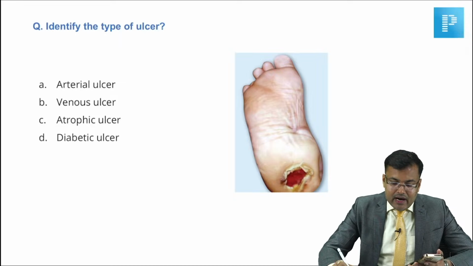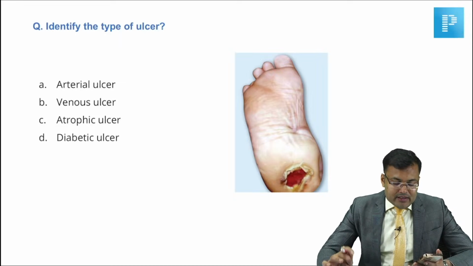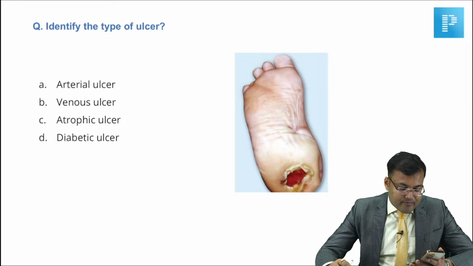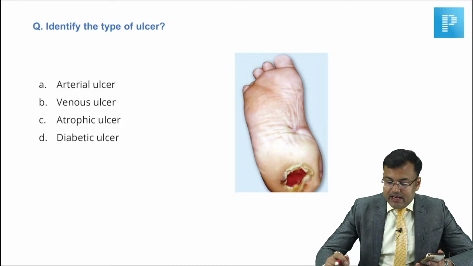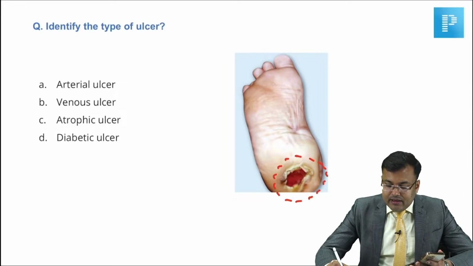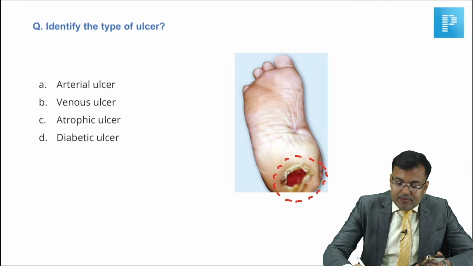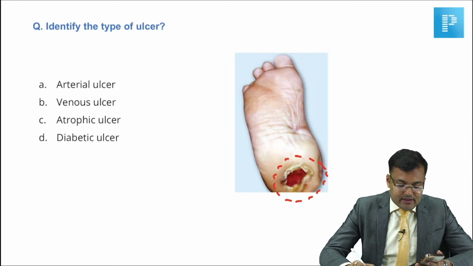Next question, guys. Identify the type of ulcer. Was the same image there or some other image? Obviously, this is not an arterial ulcer, not a venous ulcer. Two options: diabetic ulcer, yes, it can be. Was it atrophic ulcer or trophic ulcer? Guys, in the options, there was atrophic ulcer or trophic ulcer.